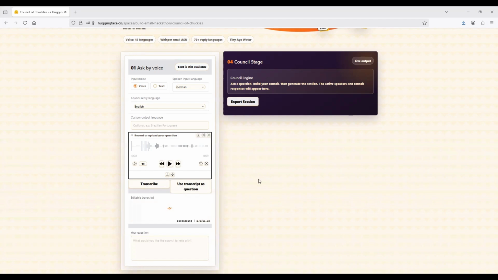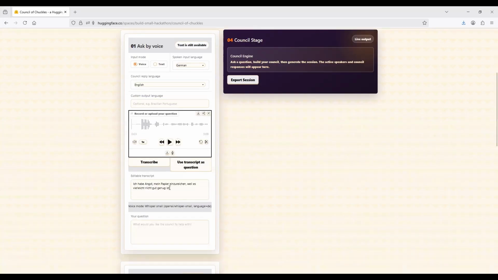Here, Whisper Small converts the spoken German question into text. And the text remains editable. That is useful. So it's actually done a very good job, right? So: Ich habe Angst, mein Papier einzureichen, weil es vielleicht nicht gut genug ist. So I'm very happy with this. I don't have to edit anything about the transcript. However, this feature still exists because speech recognition is not always perfect, especially with accents, background noise, or mixed language phrases. Anyway, I'm happy with this transcript, so I will use the transcript as the question.